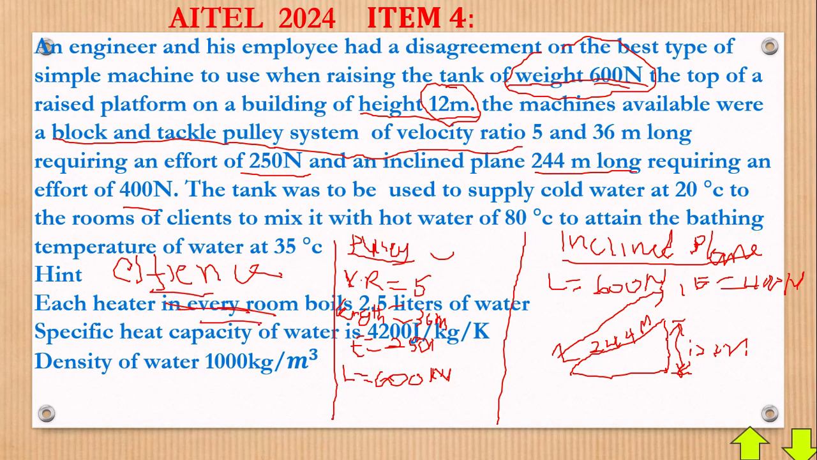The efficiency, if you can really see that. But how do we get efficiency? You all know that our efficiency is equal... So we're going to calculate efficiency for the pulley system and efficiency for the inclined plane. We compare. Of course, if the percentage is big, then that will be the best machine to use.